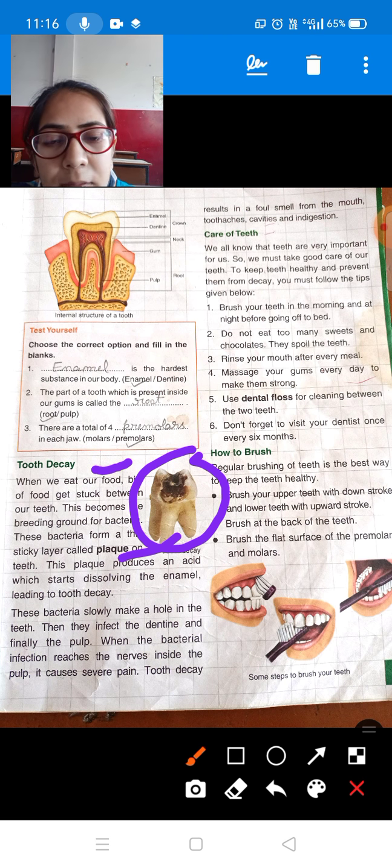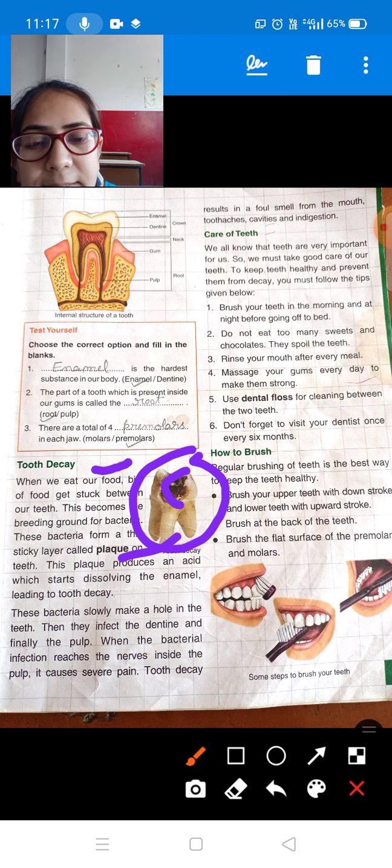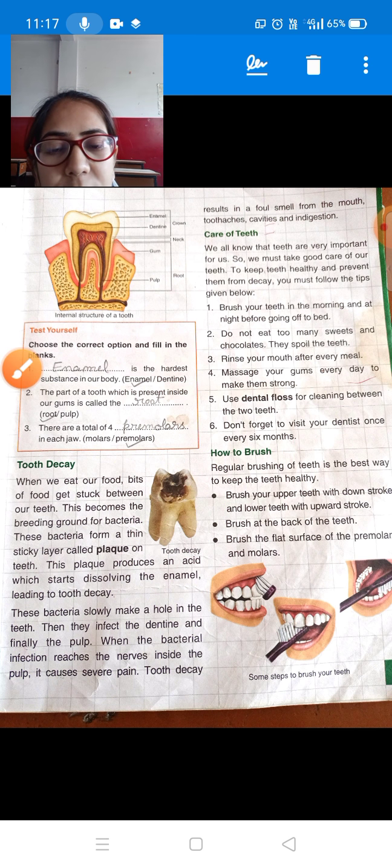So what happened? We eat food, then we do not brush, so the food particles stick to our teeth, and many bacteria come in our mouth. They form a sticky layer over our teeth, which is called plaque. This plaque produces an acid, and due to this acid our enamel gets dissolved, and this is called tooth decay. You can see, students, at this place the enamel is dissolved.